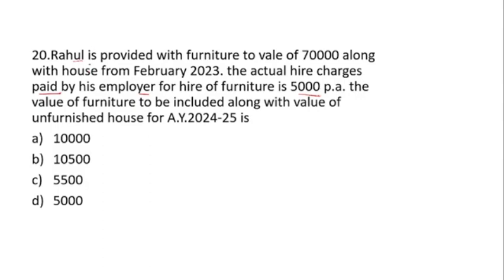So again I'm going to read this question. Rahul is provided furniture to the value of 70,000 along with the house from February 2023. Actual hire charges paid by the employer for the hire of the furniture is 5,000 per annum. The value of the furniture to be included with the value of the unfurnished house for assessment year 2024-25 is?